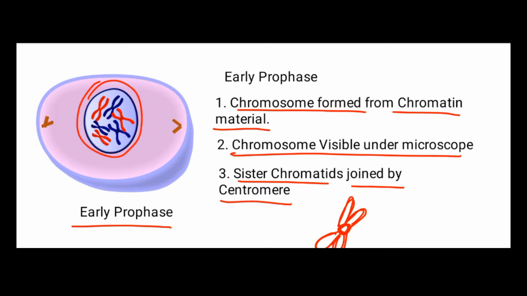So the main changes that occur during the early prophase: chromosomes are formed from the chromatin material. Second, chromosomes are visible under the compound microscope, and each chromosome has sister chromatids which are joined by the common centromere. So that's the early prophase.